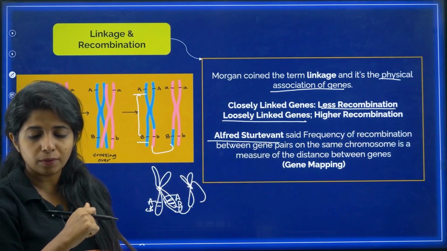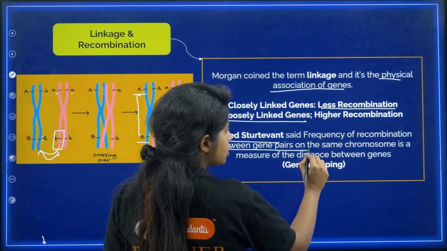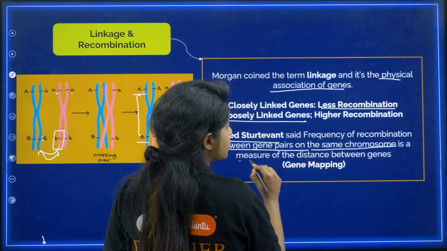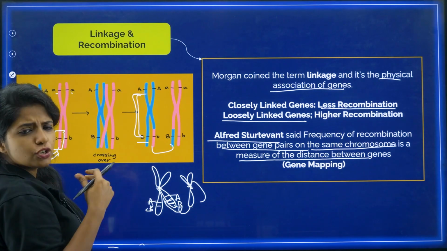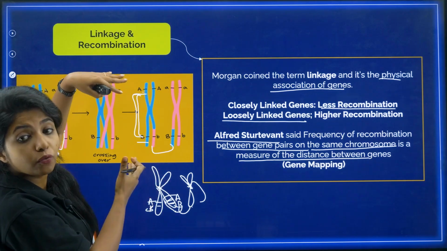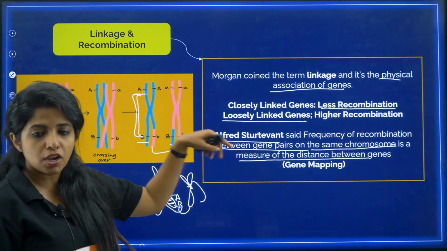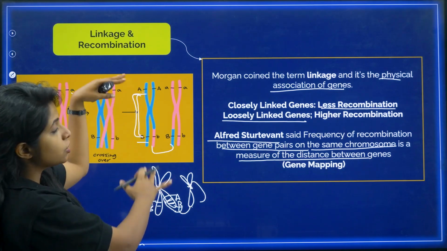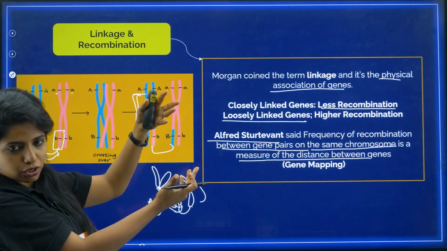Now, Alfred Sturtevant, I always mess up the name, he was a student of Morgan, my dear children. He said that the frequency of recombination between gene pairs on the same chromosome is a measure of the distance between the genes. So if the frequency of recombination is very high, that means the distance between them is also very high.